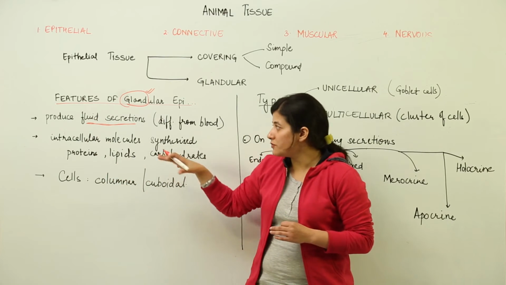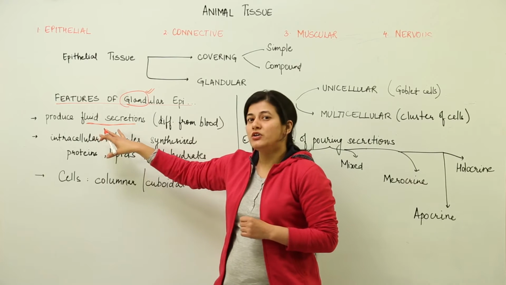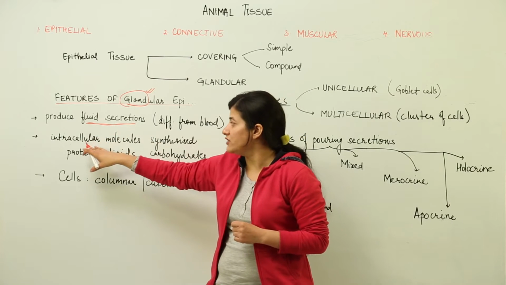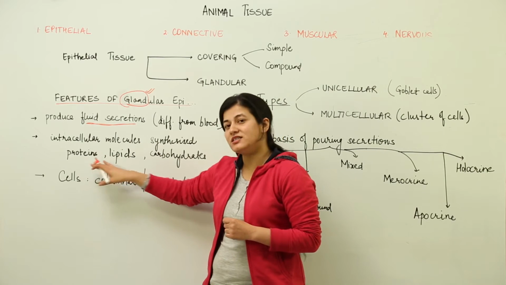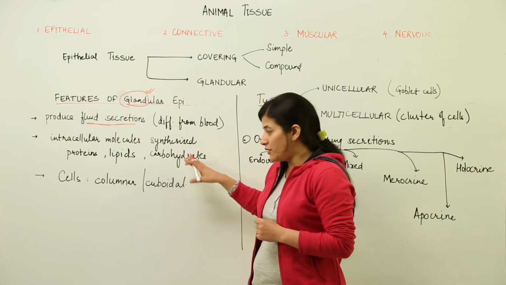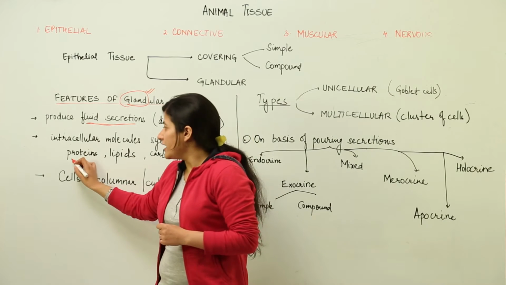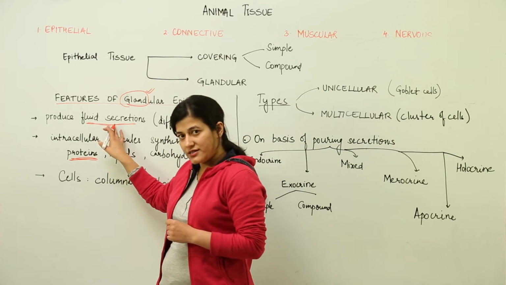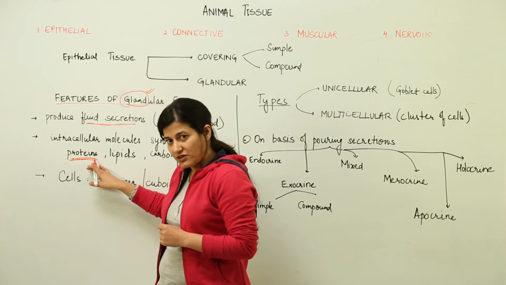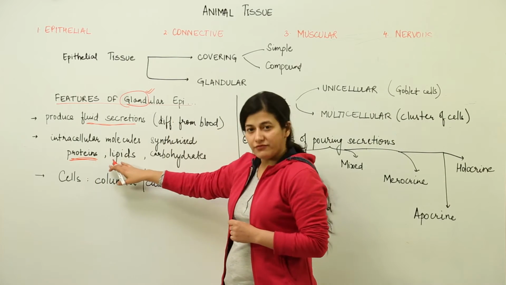Because they not only produce secretions which are rich in hormones, they have intracellular molecules which synthesize basic proteins, lipids, carbohydrates. I would give an example in each case, like insulin. It is produced by the glandular cells. It is a protein based molecule. Then we have lipids.